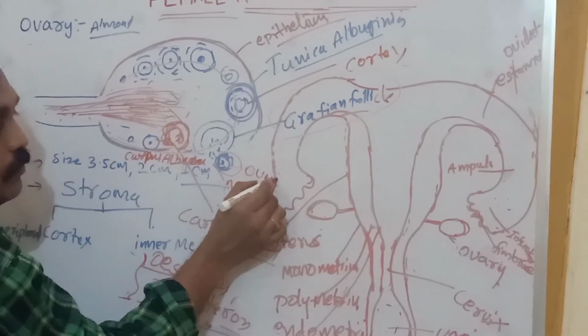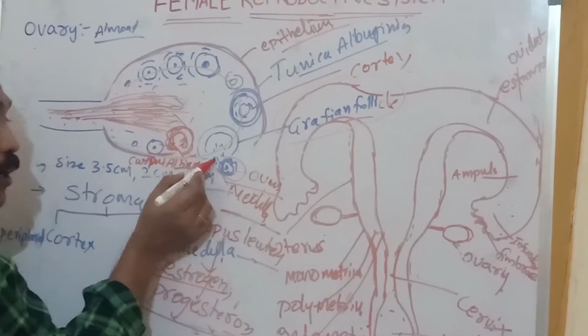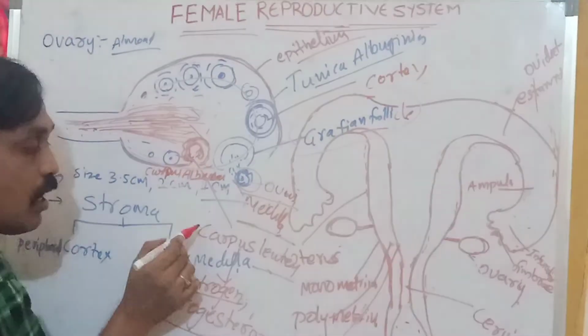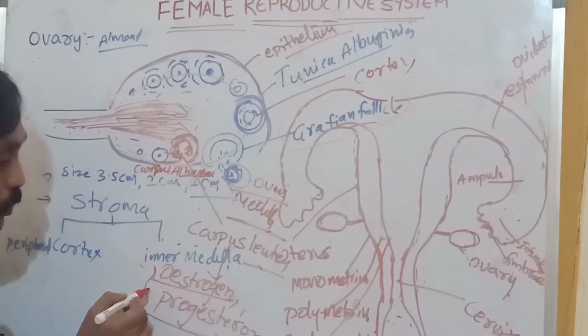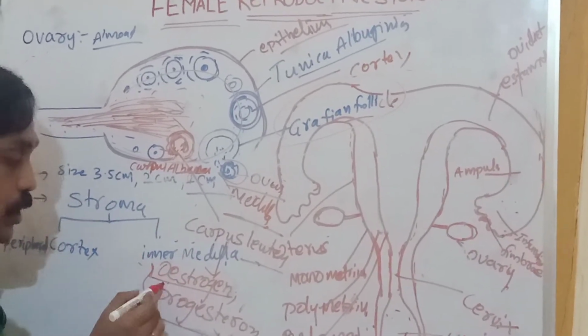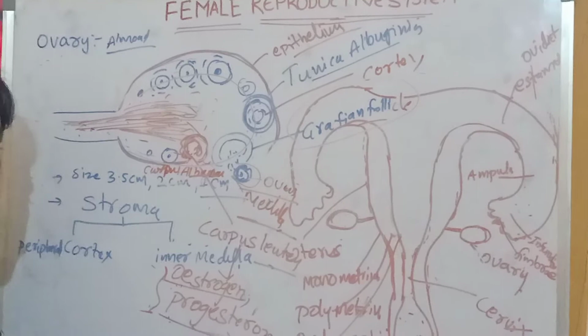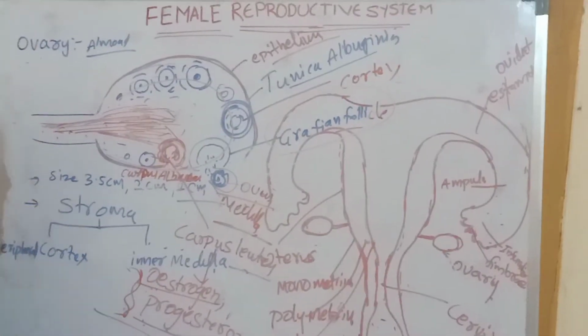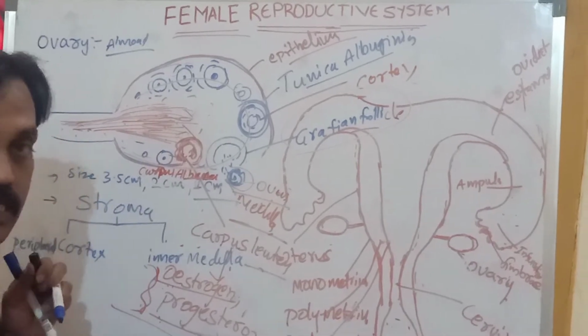Ovum. That we can call ovulation. After ovulation, the remaining part we can call corpus luteum. The corpus luteum releases two types of hormones, estrogen and progesterone. Estrogen and progesterone are the main cause of female characters and female uterus development.